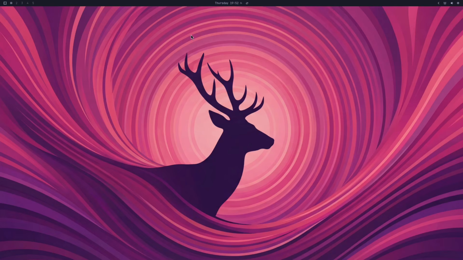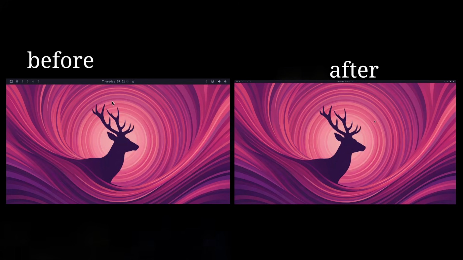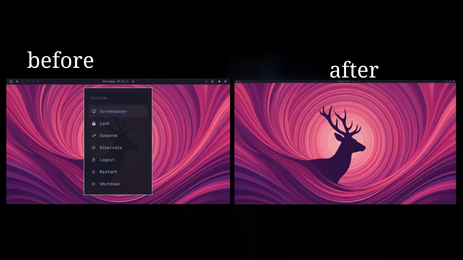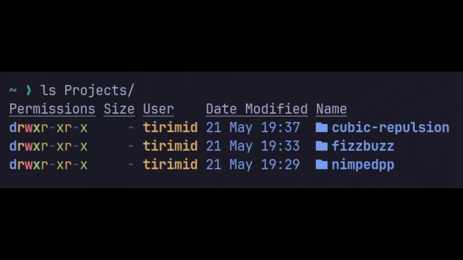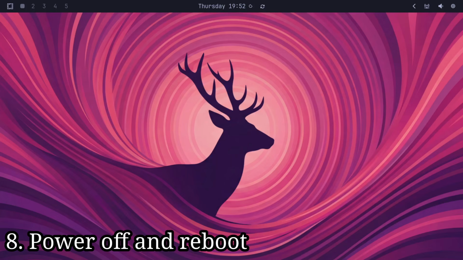Right, and I will say, the first change I noticed is that yes, we do actually have the same 1920 by 1080 resolution, but the scaling is all changed. I feel like if I change the scaling, it should preserve it, right? Let's see if our projects are still there. Yes, they are. So as far as I'm concerned, this operating system passes with flying colors for power off and reboot. I mean, it managed to reboot through the terminal. It managed to reboot through the system menu. So yeah, very successful in that regard. I think a user will have no trouble figuring out how to do that.